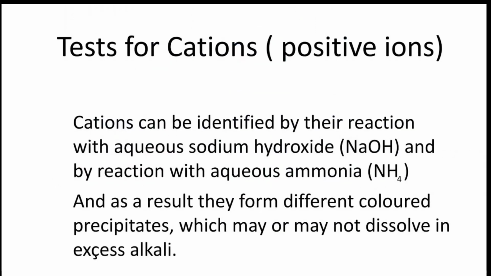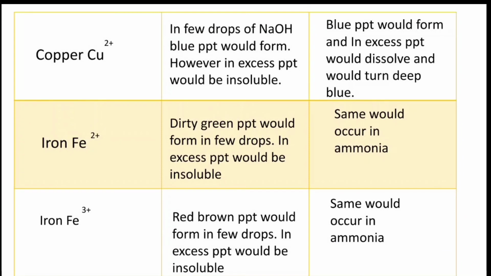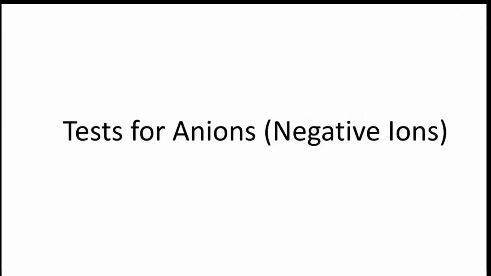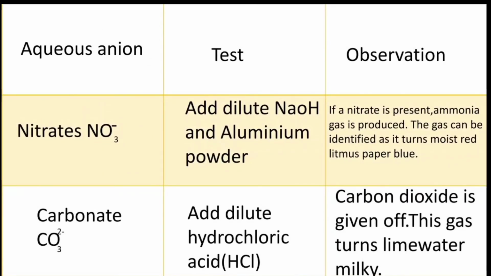Then we discussed the tests for the cations. In the cations, we discussed the tests for aluminium, calcium, copper, iron +2, iron 3+, lead, zinc, and ammonium. Anions mean negative ions. In anions, we discussed nitrates, carbonates, chloride, iodide, and sulfate. I told you about nitrate: add NaOH and aluminium powder, and ammonia gas is formed. Then we detect ammonia gas.